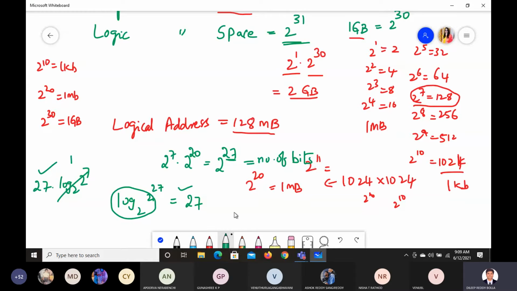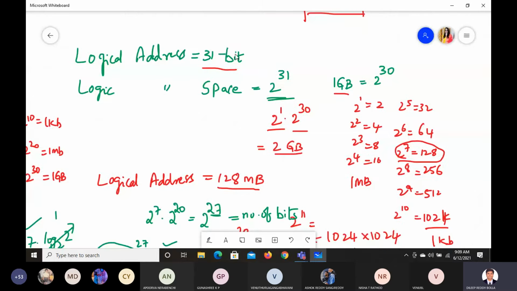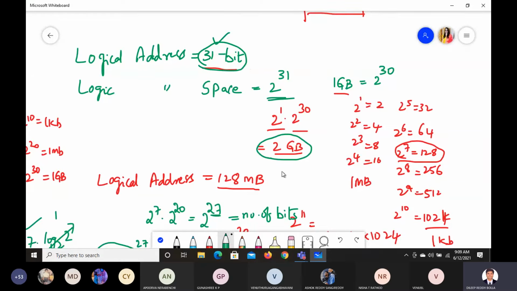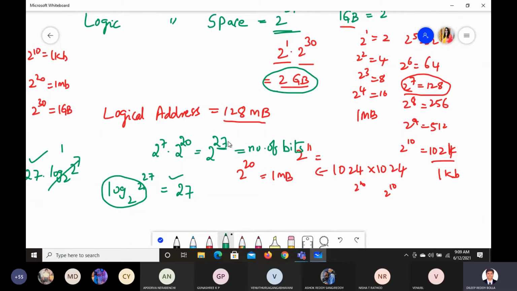You got an idea? Now observe this very carefully. When you have the number of bits as 31, you should be able to figure out the memory. By using the number of bits, you should tell the memory, and also by using the memory you have, you should be able to tell the number of bits required, vice versa. This thing you should know.